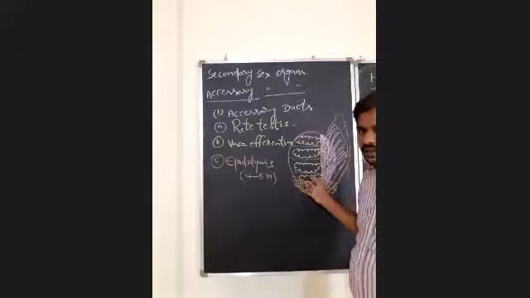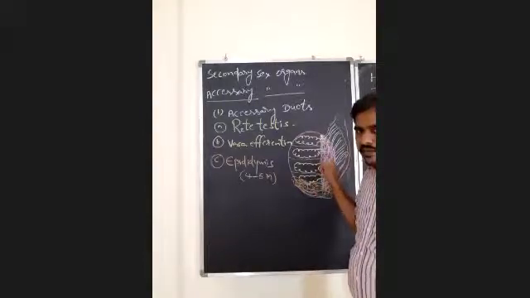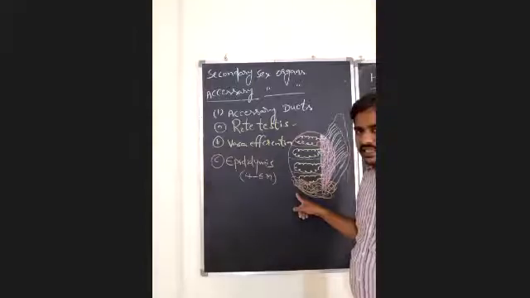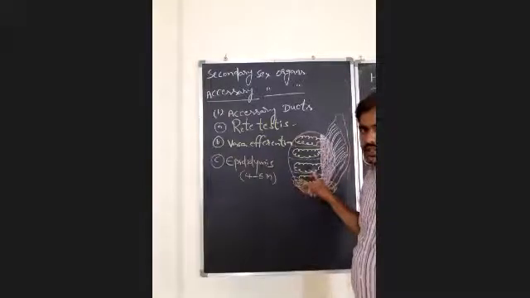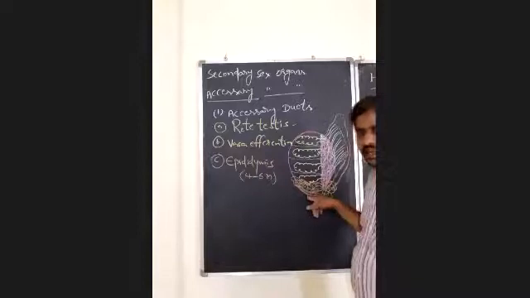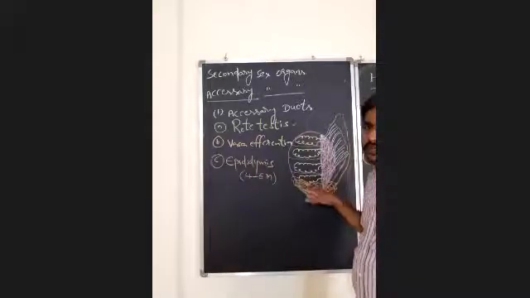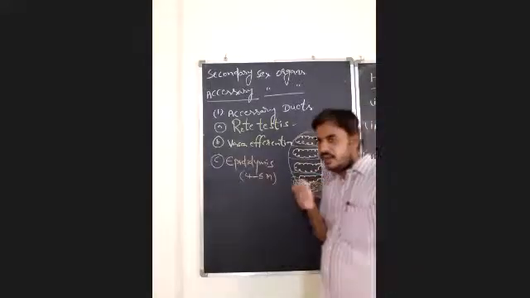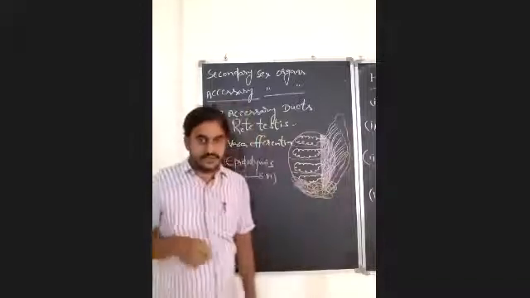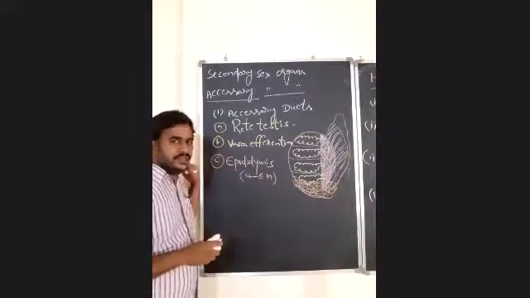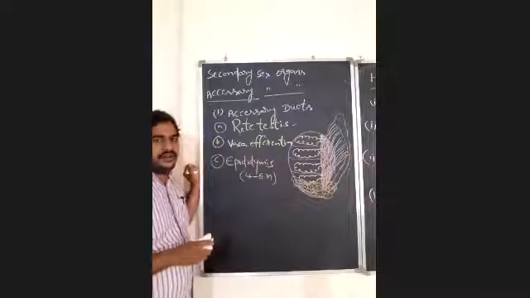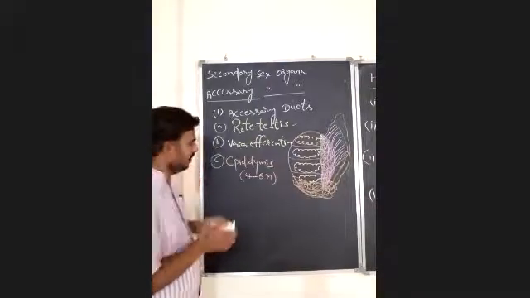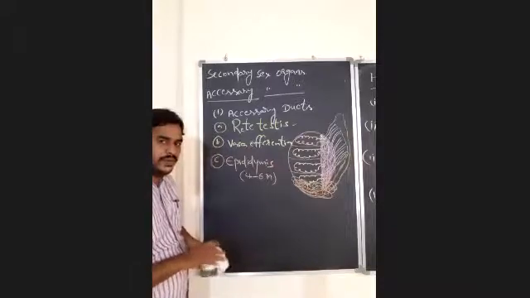Okay. So once again, I am repeating: epididymis is the longest accessory duct in the male reproductive system, and this epididymis is highly coiled at the posterior end. It is about 4 to 6 meters in length in human beings. This is the storehouse of the spermatozoa. So spermatozoa will be stored in the epididymis a maximum of 1 month. Okay, that you have to keep in mind. And one more thing here, the epididymis is divided into 3 parts.